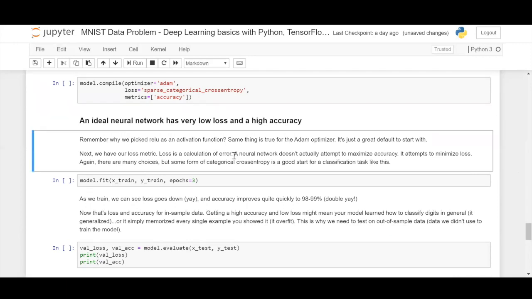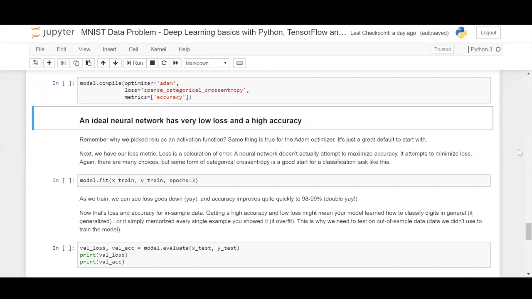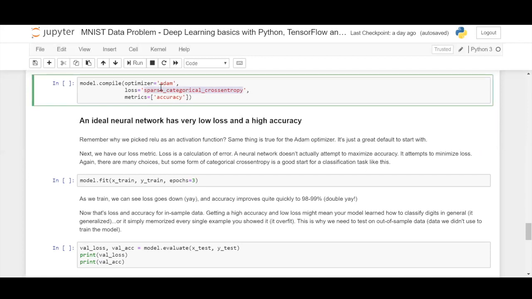What a neural network actually does is, it doesn't try to maximize or increase the accuracy, it tries to minimize the loss. So loss and accuracy share an inverse relationship, in which a higher loss results in a lower accuracy, whereas a low loss, as you can see in this statement, results in a high accuracy. You have many loss functions like sparse categorical cross entropy, categorical cross entropy, binary cross entropy, and so on. There are over 100 loss functions, so we'll be exploring the really good ones and how to apply them.